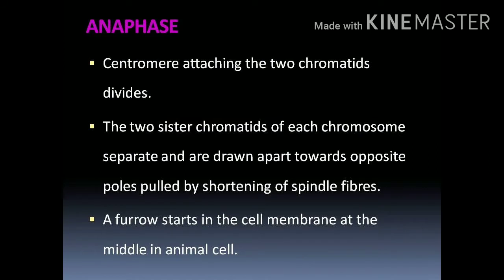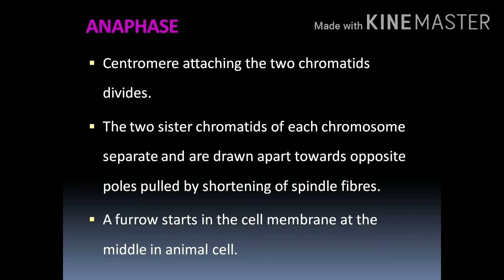Next phase, anaphase. Metaphase is followed by anaphase, where ana means away. This is the shortest phase, in which the centromere divides and the two sister chromatids of each chromosome separate and are drawn apart towards the opposite poles.